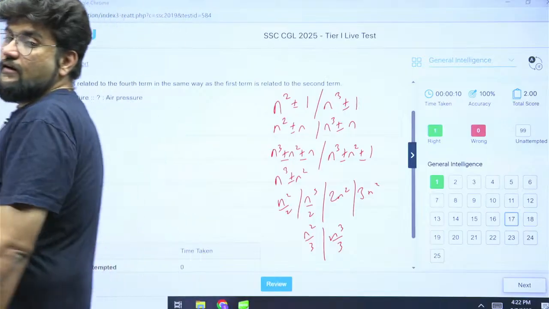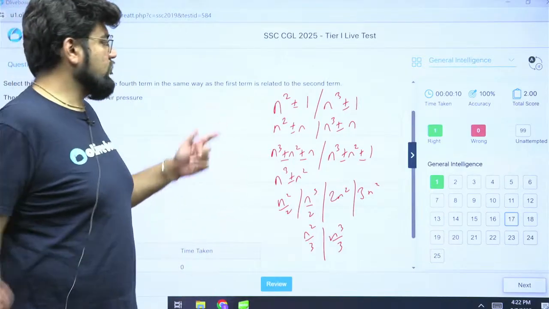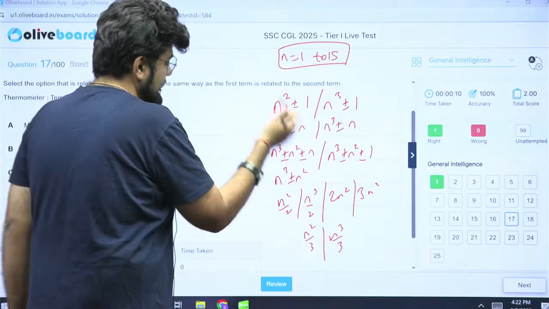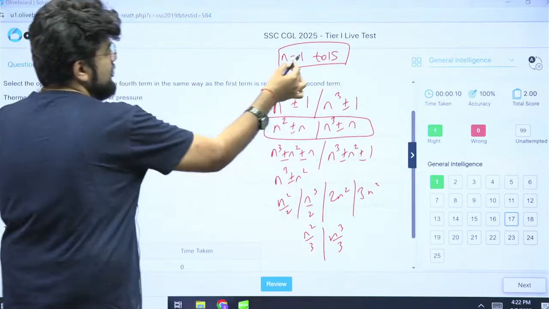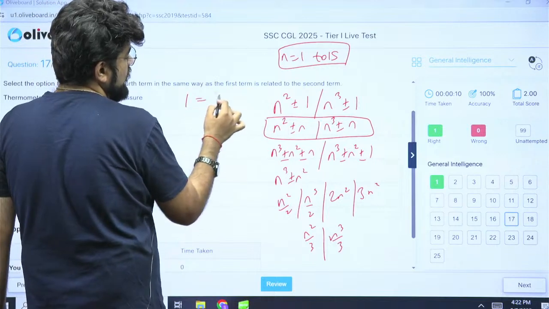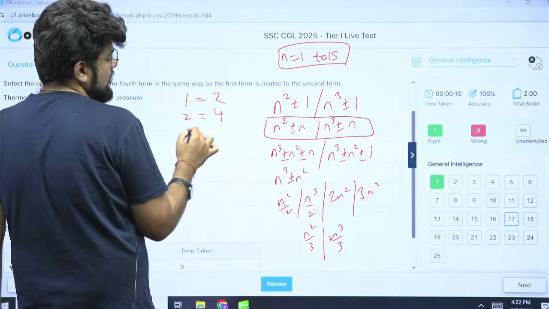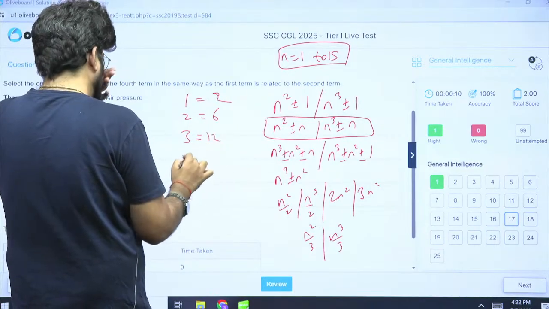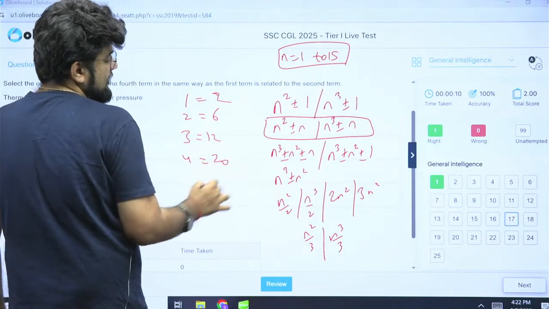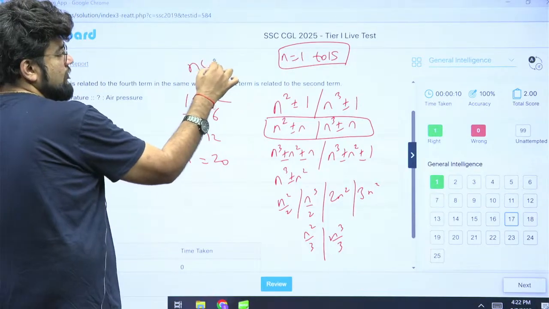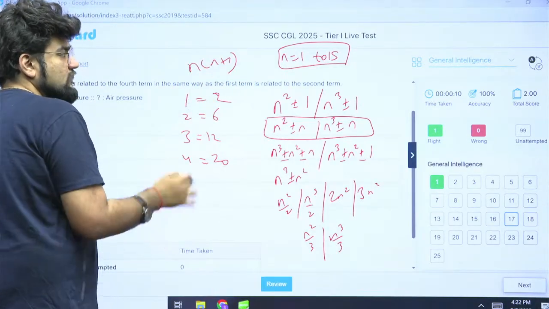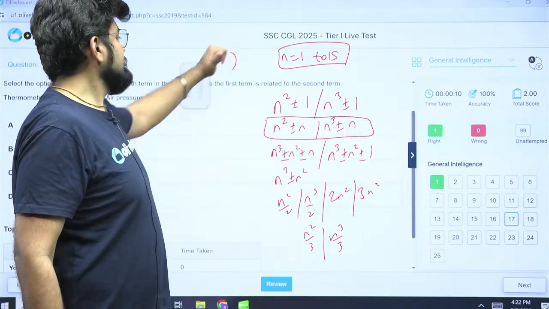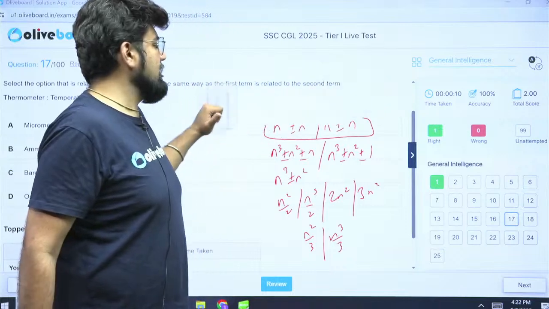You can have a lot more, and create a list with these ones from, let's say, n equal to 1 to n equal to 15. Create a list. For example, I created for this value from n equal to 1. So 1 means 1 square plus 1 is 2. 2 means 2 square plus 2 is 6. 3 square plus 3 is 12. 4 square plus 4 is 20. So now you'll also realize this is nothing but n into n plus 1. Okay. So this will become easier for you to remember those numbers and then get the correct answers. Try this once. This will definitely be beneficial to you.